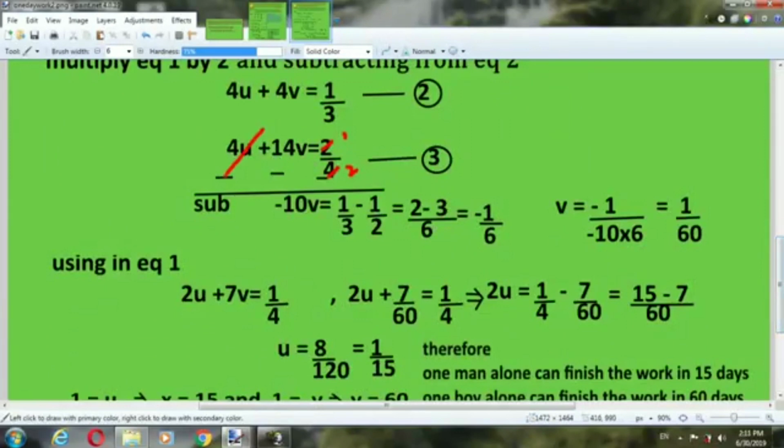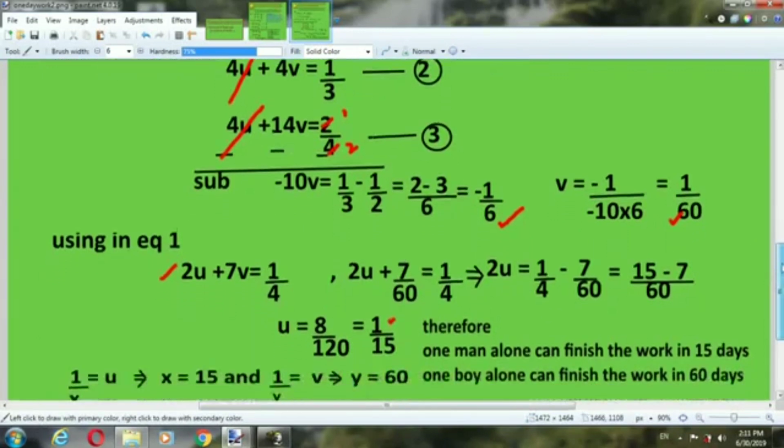So we have 4u cancel. 4v minus 14v is minus 10v is equal to 1 by 3 minus 1 by 2. We get minus 1 by 6. That means v is equal to minus 1 by minus 10 into 6. It is 1 by 60. Minus minus cancel.